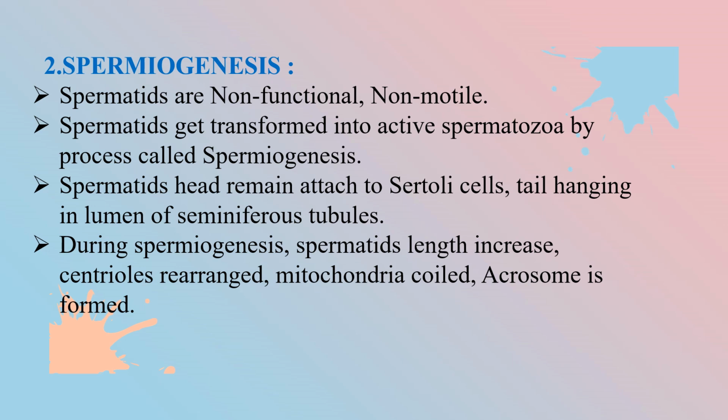The spermatid's head remains attached to Sertoli cells, with the tail hanging in the lumen of the seminiferous tubules. During spermiogenesis, the spermatid's length increases, centrioles are rearranged, mitochondria are coiled, and the acrosome, the head portion, is formed.